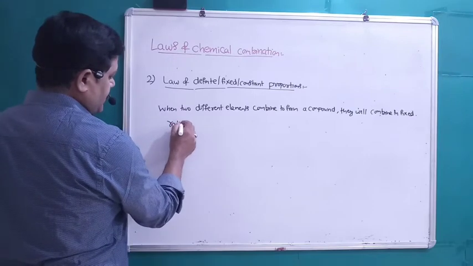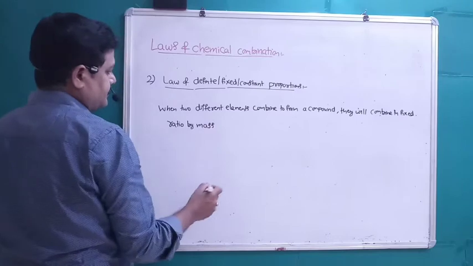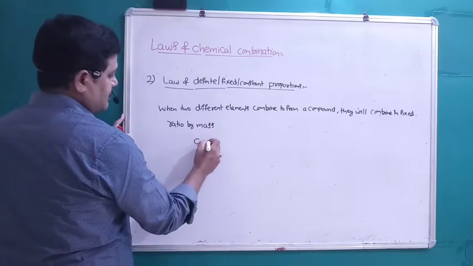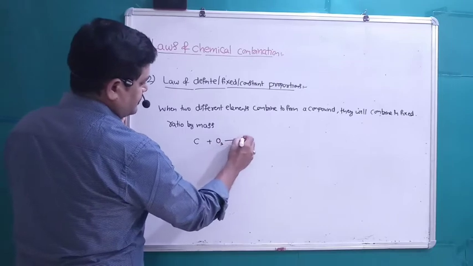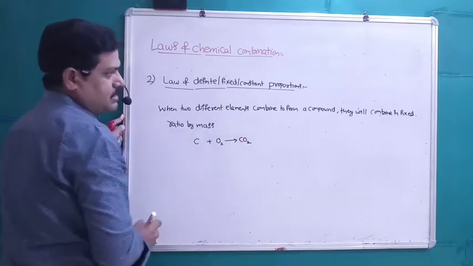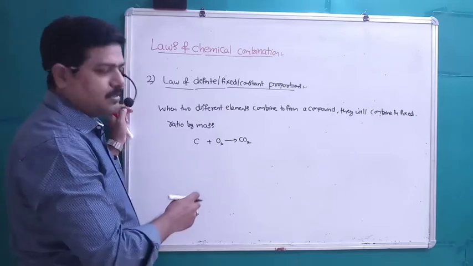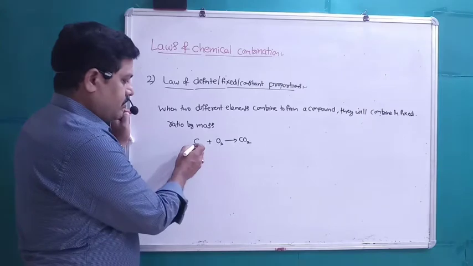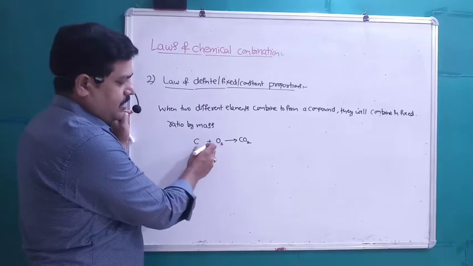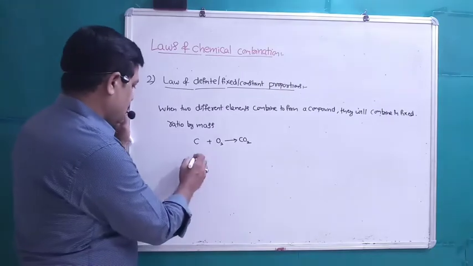Fixed ratio by mass. Students, for example, carbon and oxygen combine to form CO2 gas. Whatever the process of synthesis of CO2: complete combustion of carbon will give us CO2 gas.